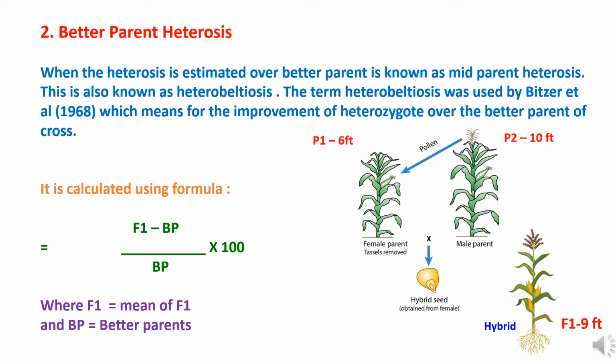For example, if you are using two parents P1 and P2, P1 is having a height of 6 feet and P2 is having a height of 10 feet, and after the cross the hybrid is having a height of 9 feet. So here the formula for calculation of better parent heterosis is (F1 minus BP) multiplied by 100 divided by BP, where F1 is the mean height of the F1 hybrid and BP is the better parent. So here we have to compare the F1 hybrid with the better parent.